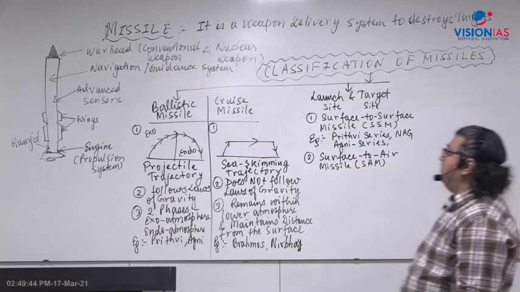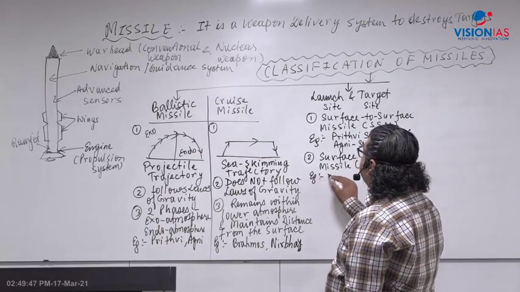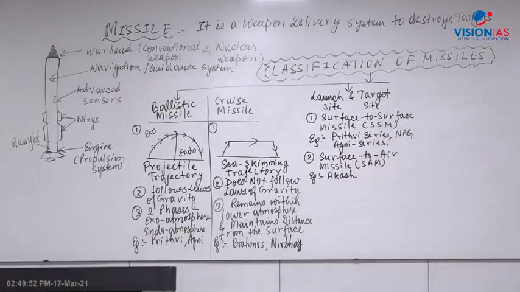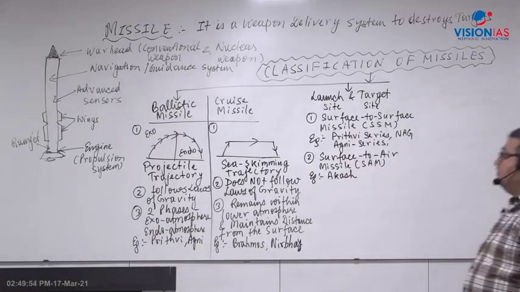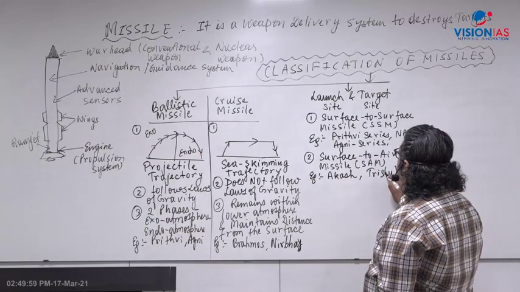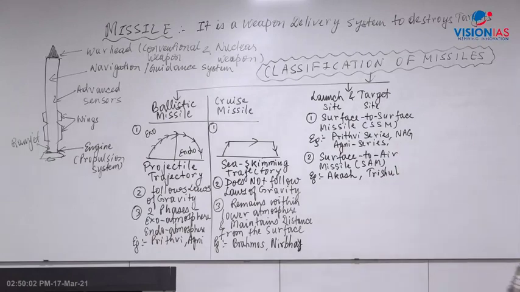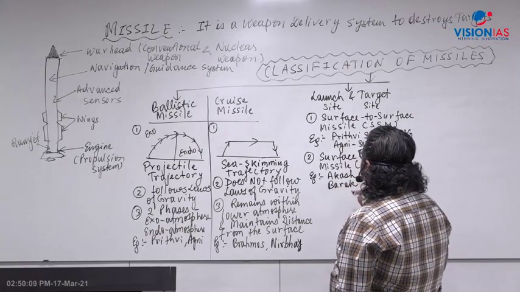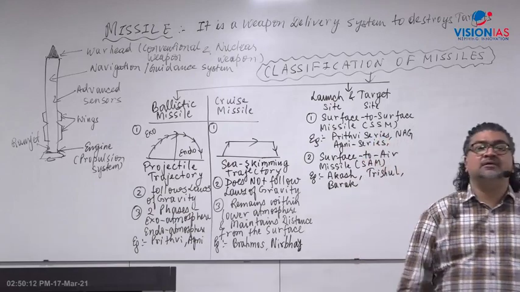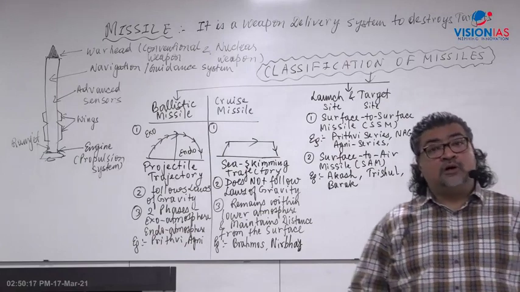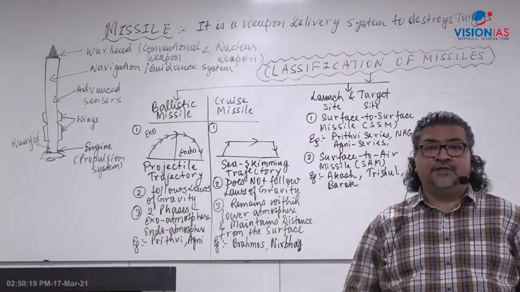Now in the SAM case, a very good example is Akash. Akash is a surface to air missile with a 30-kilometer range developed by DRDO. Initially in the Integrated Guided Missile Program, Trishul was developed for the Indian Navy, and recently a very important missile has been developed, Barak. Barak 1 and Barak 8. Barak is a Hebrew word which means lightning. Barak is also a river in Northeast India.